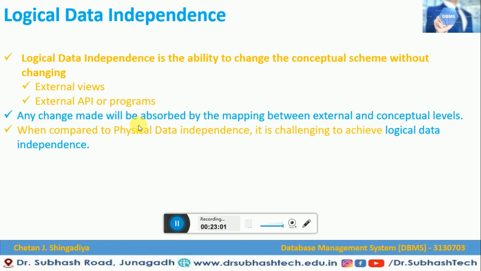Any change made will be absorbed by the mapping between the external and conceptual levels. Compared to physical data independence, it is more challenging to achieve logical data independence. In physical data independence, as we saw, it is very easy to achieve, whereas logical data independence is more complex than physical data independence. So this is logical data independence in data abstraction.